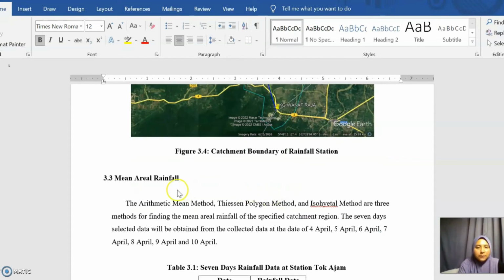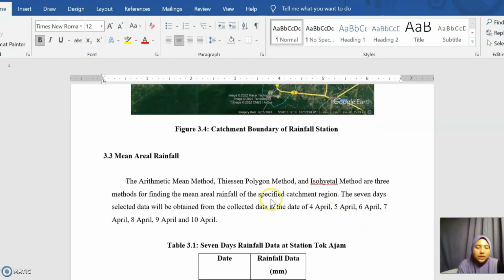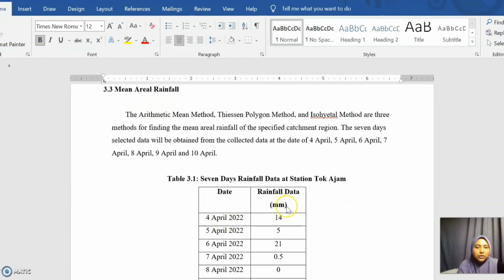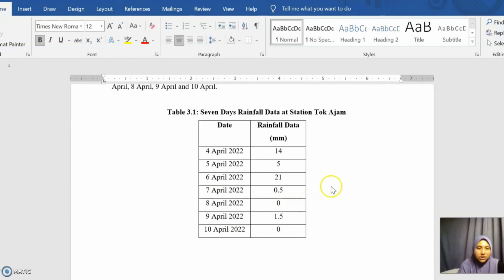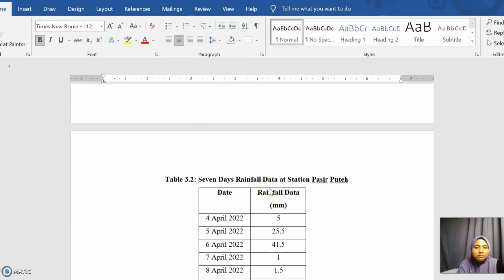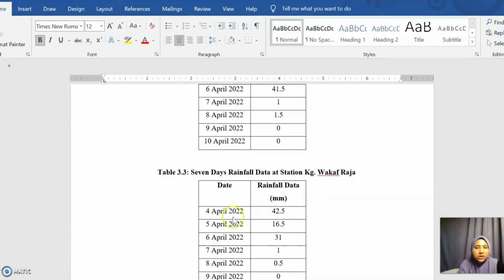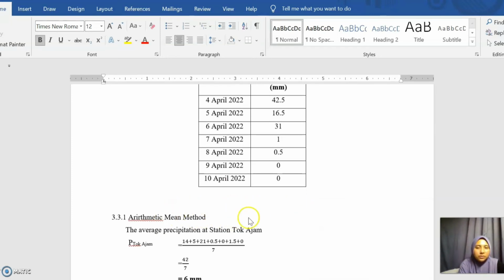Next, we are going to find the mean areal rainfall. The arithmetic mean method, Thiessen polygon method, and isohyetal method will be used in this part to find the precipitation. For the arithmetic mean method, we choose 7 days of data, from 4 April to 10 April, to find the average precipitation. This is data from station Tok Ajam, station Pasir Putih, and station Kampung Wakaf Raja. For the arithmetic method, the example calculation is to total up all the rainfall data and divide by 7.